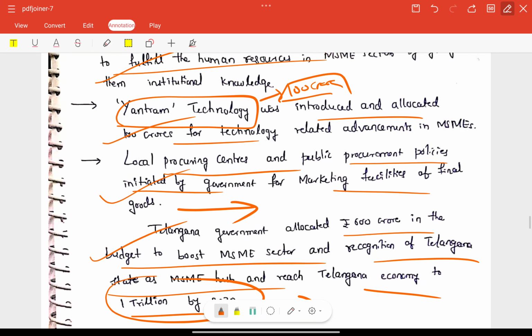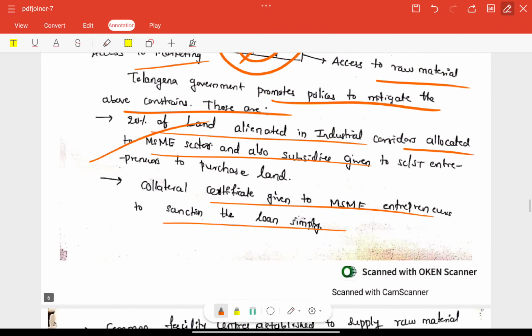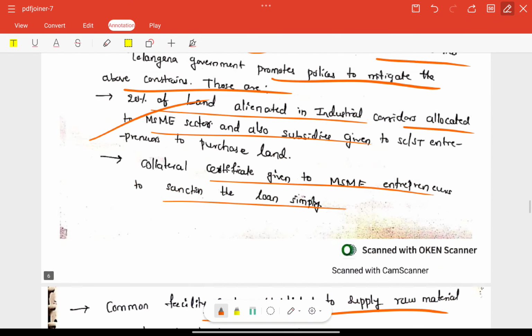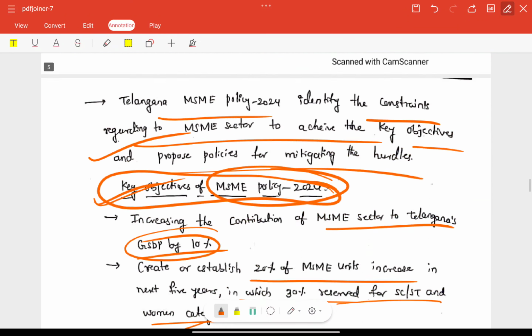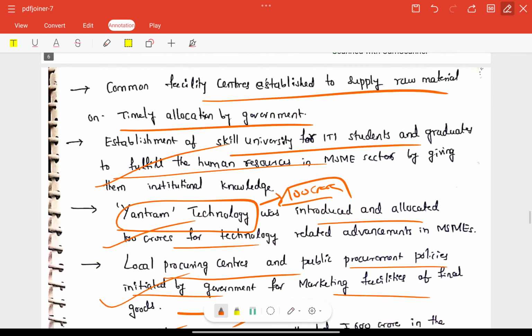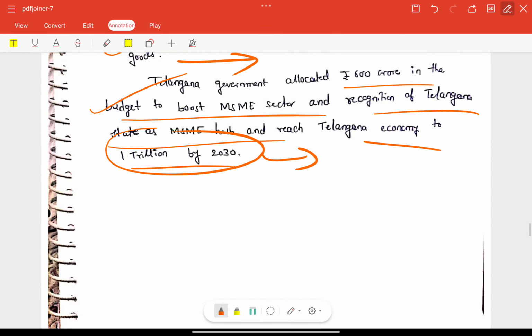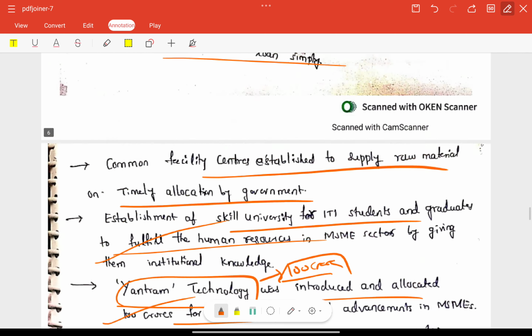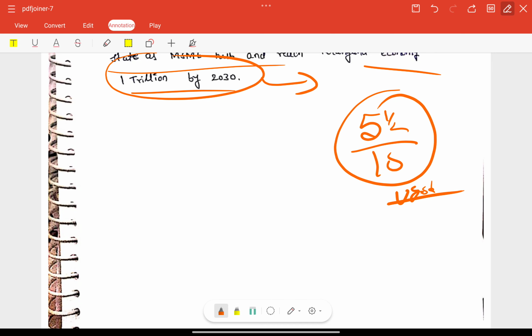Okay. So some approach was missed, but overall very good effort. It included so many important issues, and the recent MSME policy is also included here, right? So overall for this answer, we can give 5.5 out of 10 marks. Very good. So good, but it missed some side headings, and importantly challenges were misplaced here and there, right? So focus on that. Other than that, everything is okay.